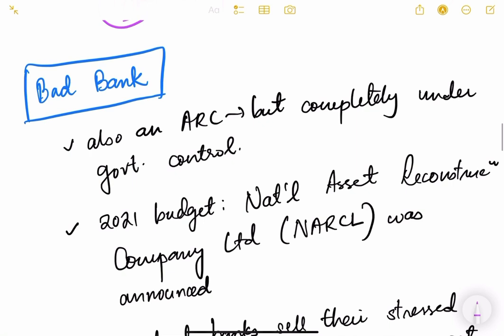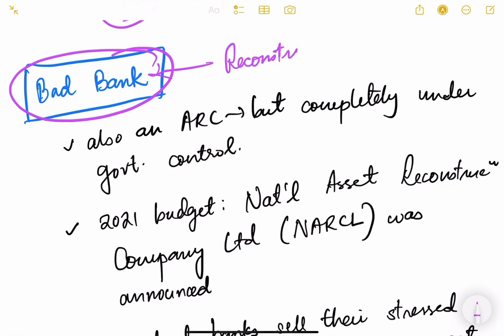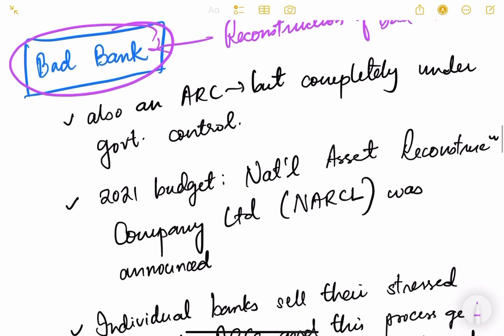Now there is something called a bad bank also. Okay, you must have heard this name, bad bank. So what is the difference between a bad bank and an ARC? A bad bank is also in the business of reconstruction of bad assets. But what exactly is the difference? A bad bank is also an ARC. It is also an asset reconstruction company.